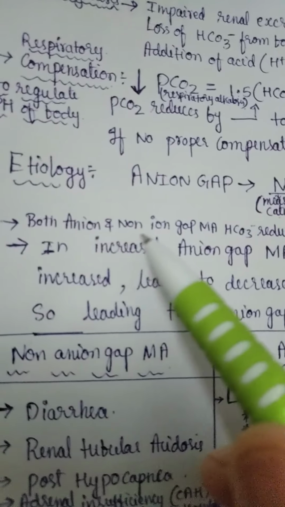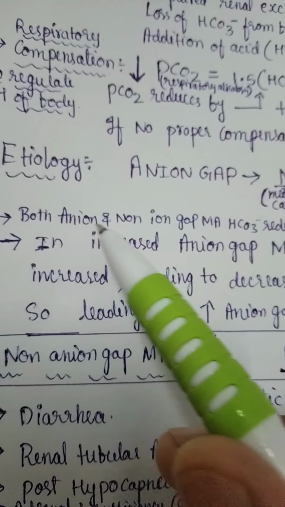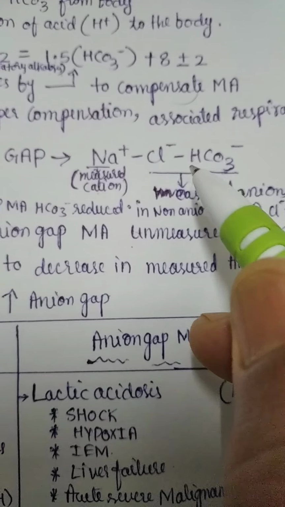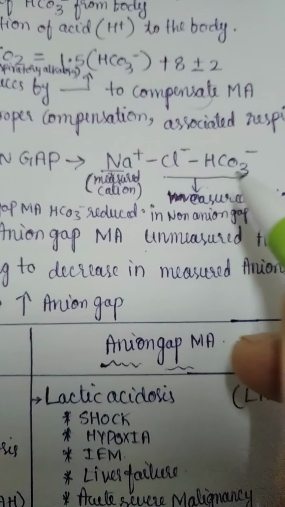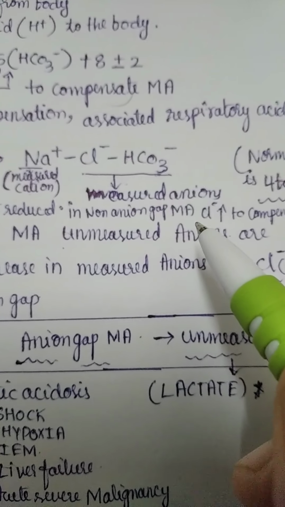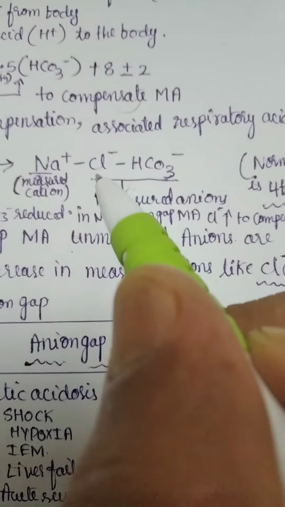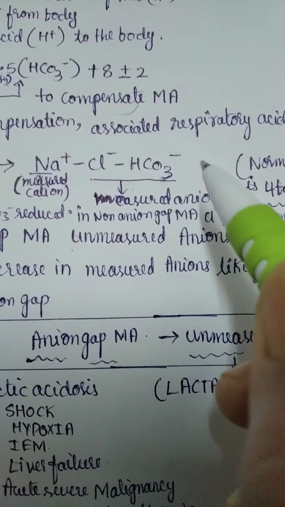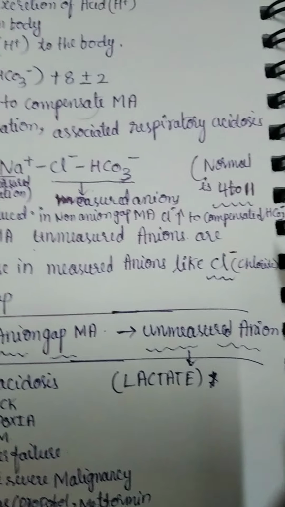In both anion gap and non-anion gap metabolic acidosis, HCO3 is reduced. But in non-anion gap metabolic acidosis, chloride is increased to compensate for the decrease in HCO3.